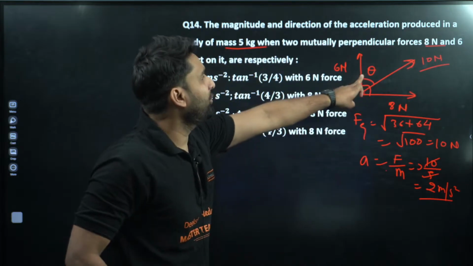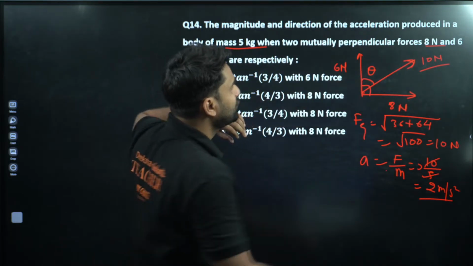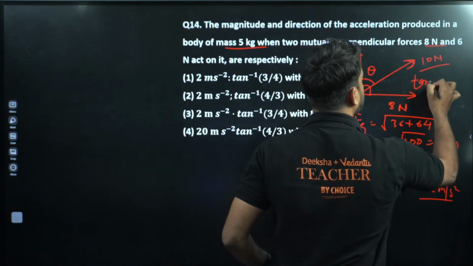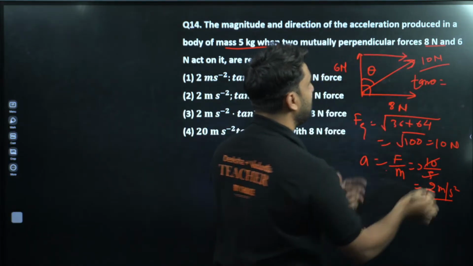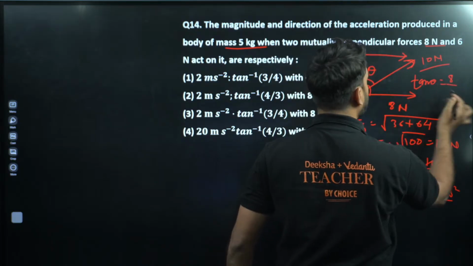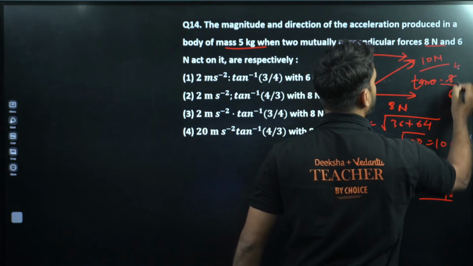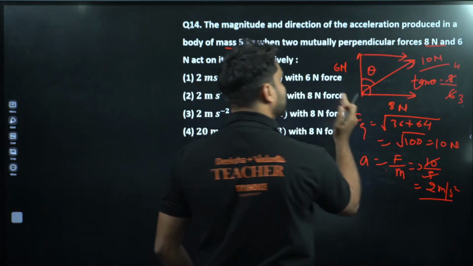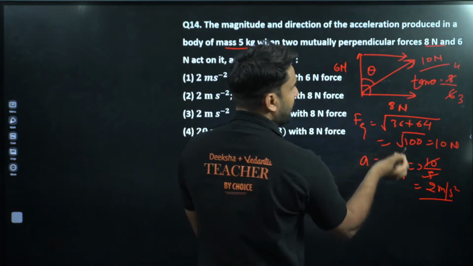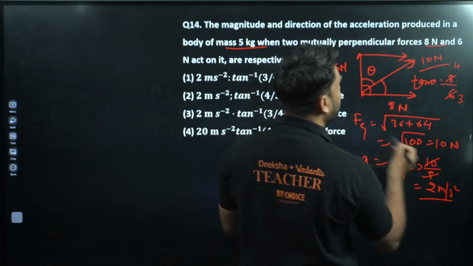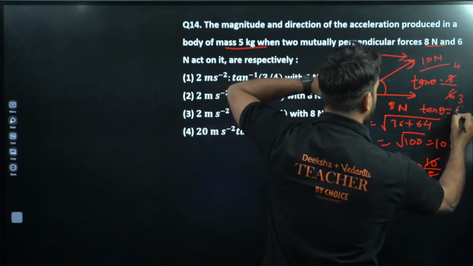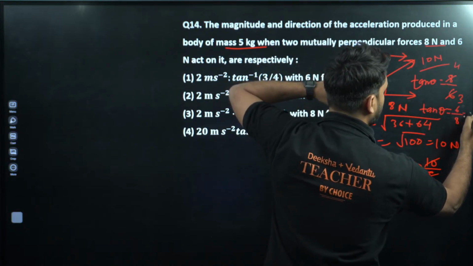So if we talk about this angle champion, what will be the tan theta for this? Tan theta will be equal to perpendicular, which is 8 Newton, by base, so this is equal to 4 by 3, right? So tan theta is 4 by 3 with 6 Newton. If we talk about here with 8 Newton, so with 8 Newton tan theta will be equal to perpendicular 6 by 8, so this will become 3 by 4.